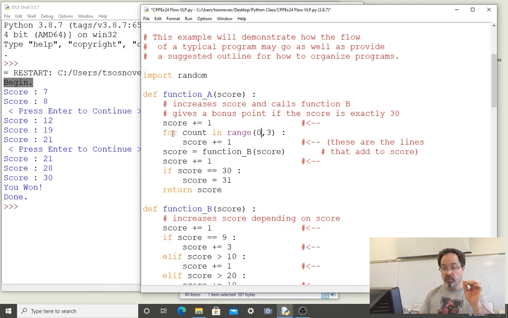So the flow will start with a count value of 0, and it will execute this code block, which is simply one line, which again increments score. And then it will go back up to the top of the code block and think, our iterating variable was 0, now there's a next value 1, and we'll execute the code block, which increases score.